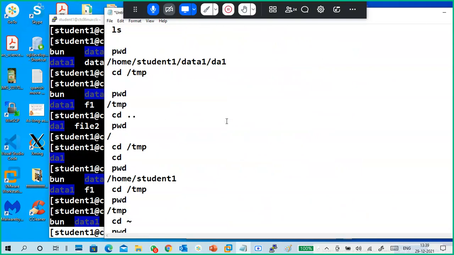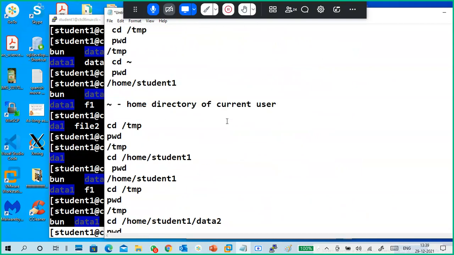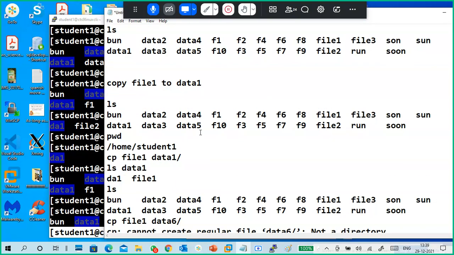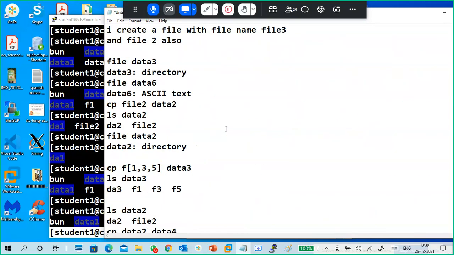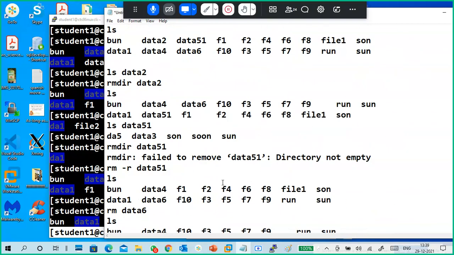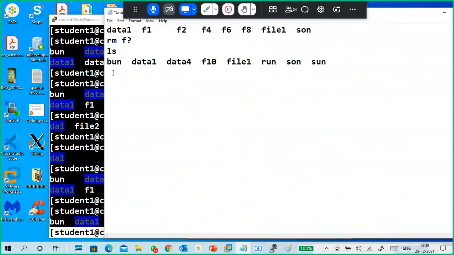When you have a doubt, follow the sequence, then you will understand. Guys, mainly paths are very important. cd space dot dot is very important. One more command I told is called file. The file command will tell you whether this is a file or a directory, or what type of file it is. Wildcard marks also I covered. So compulsorily go through it once.